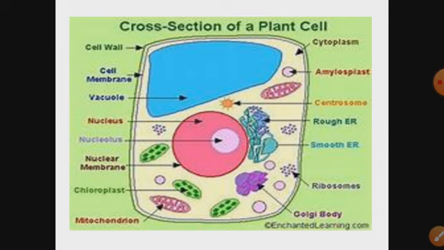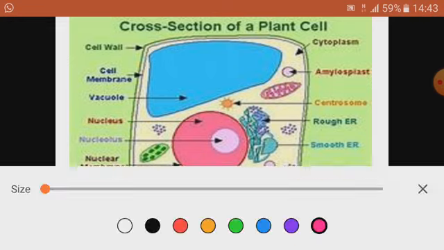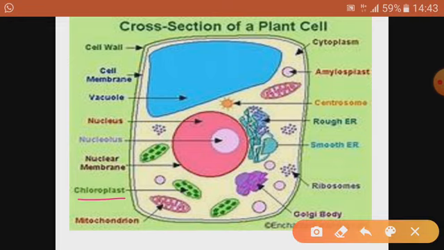Then you can see that it has chloroplast, which is absent in animal cell. Chloroplasts are absent in case of animal cell. It has a large vacuole. Then its nucleus is generally shifted or pushed towards the periphery because of the large central vacuole. Then you can see in the given picture, cell wall is present as the outermost covering. Cell wall is not present in animal cell.